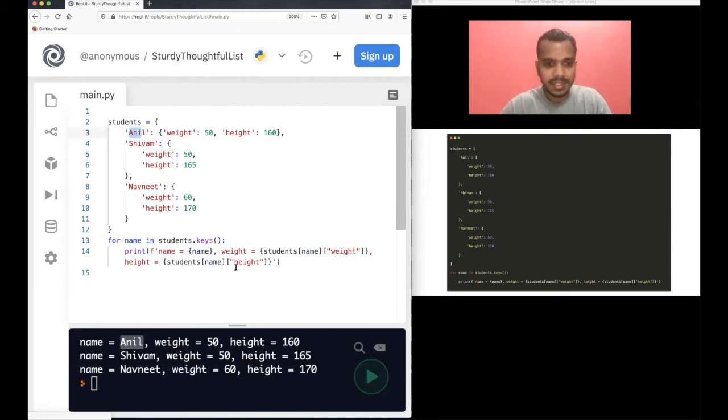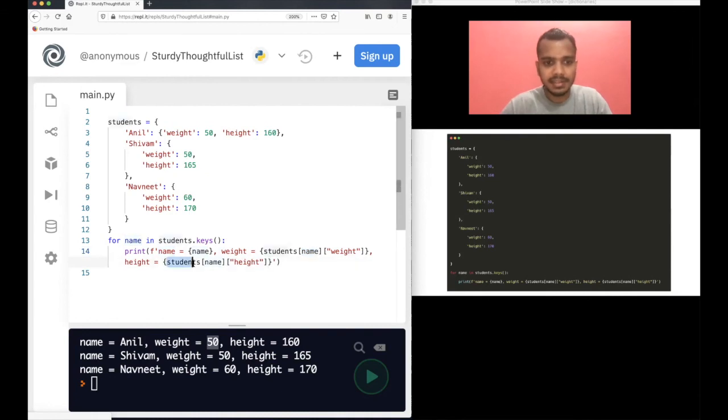So that's what I did: weight equal to, and since I'm using an f-string, you need to use the braces for substituting the variable name. Then students, name, weight. In place of name, Python will substitute Anil, and then Anil's weight. What is Anil's weight? 50 got printed here.